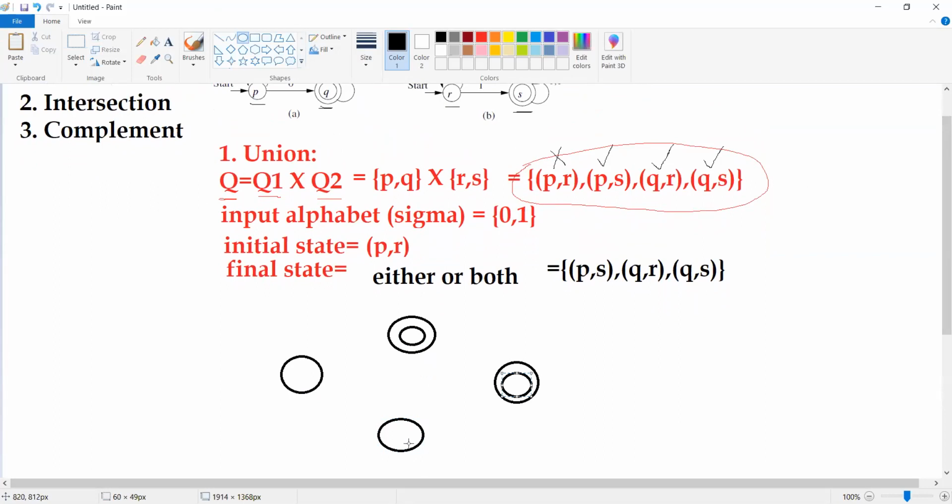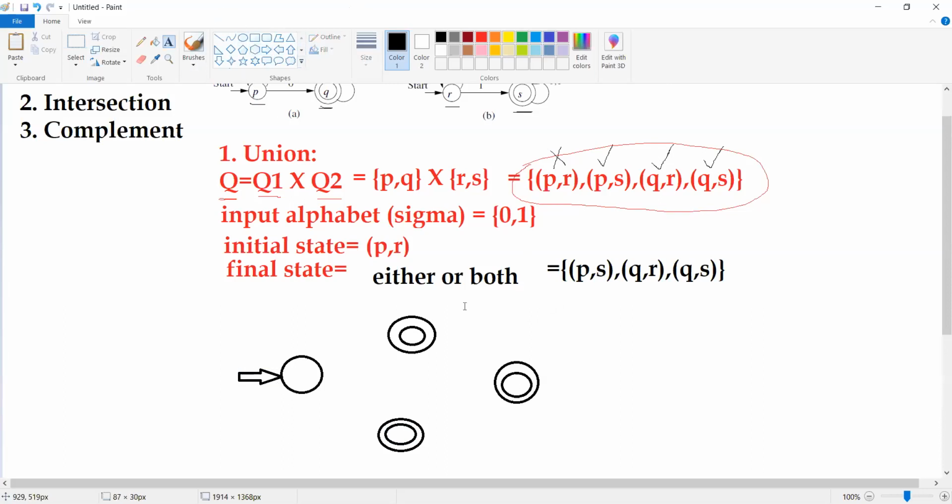This is also final, and this is also going to be a final state. So 3 final states. You can see here, just now I told you these are going to be final states. Okay. And what is the initial state here? So this is our initial state.